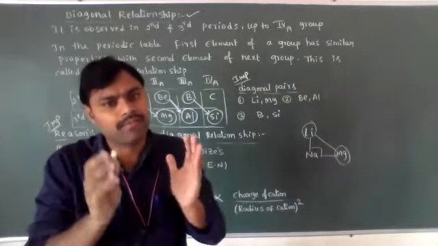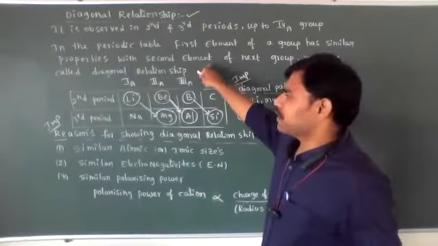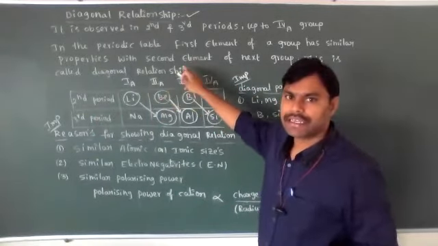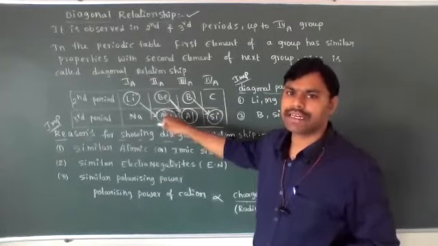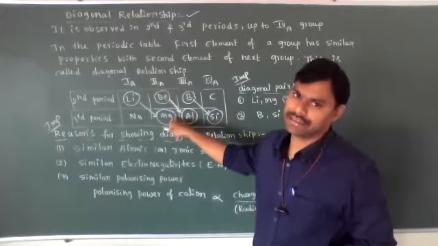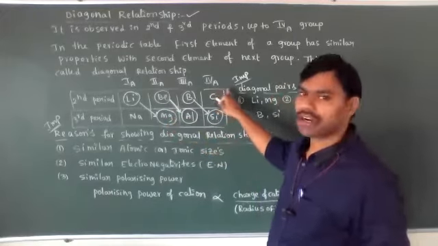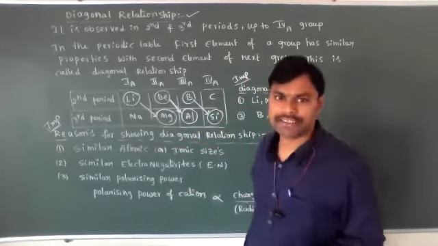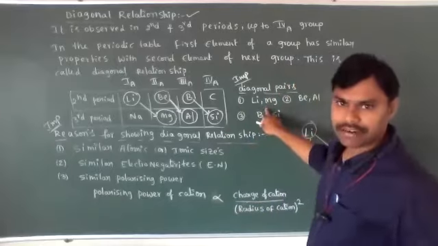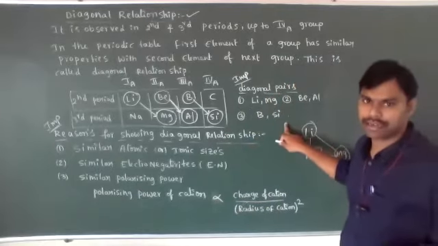So the main point of this diagonal relationship is that in the second and third period elements, the first element in a group has similar properties with the next group's second element. These similar properties are observed up to the fourth group only. According to that, we get three diagonal pairs: lithium and magnesium, beryllium and aluminum, and boron and silicon.